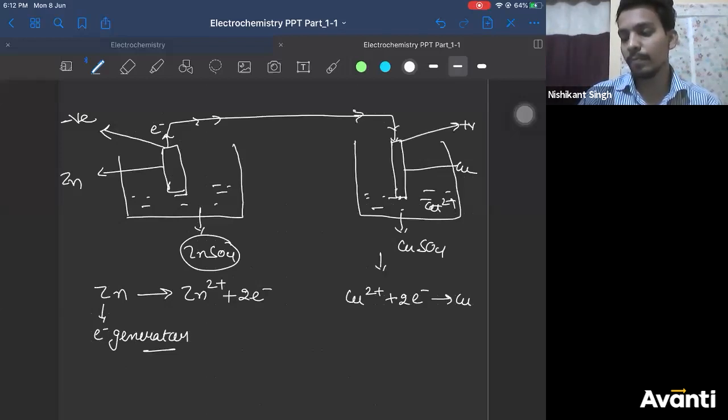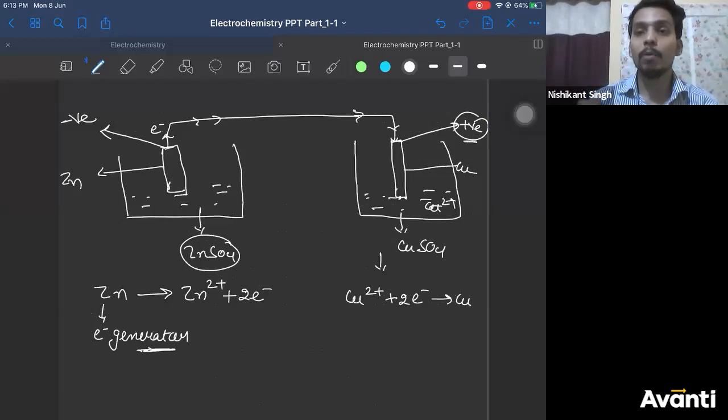Positive charge. So this electrode is positively charged, and this electrode is negatively charged. I hope the convention of sign is clear: the electrode which is generating electrons is negatively charged, and the electrode which is accepting electrons is positively charged.